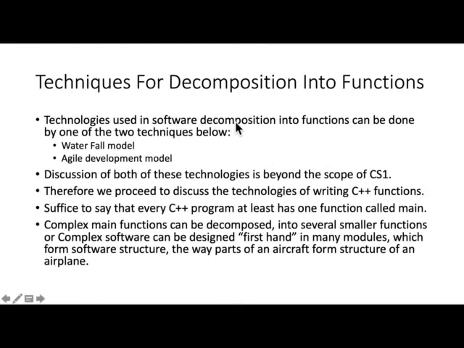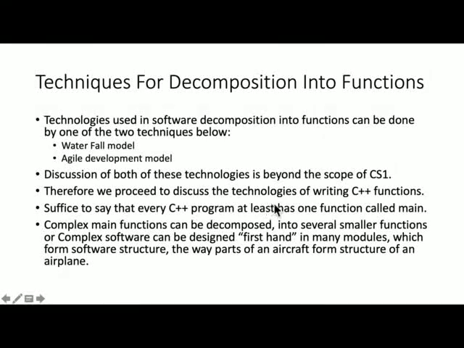All right. What are the techniques for decomposing into functions? Decomposition of software into functions can be done by one of two techniques. One of them is called the waterfall model. The other is called the agile development model. Discussion of these technologies is beyond the scope of CS1.